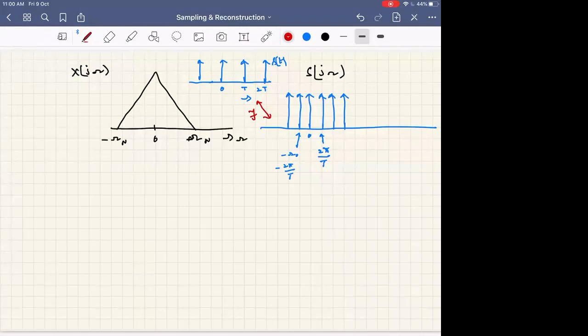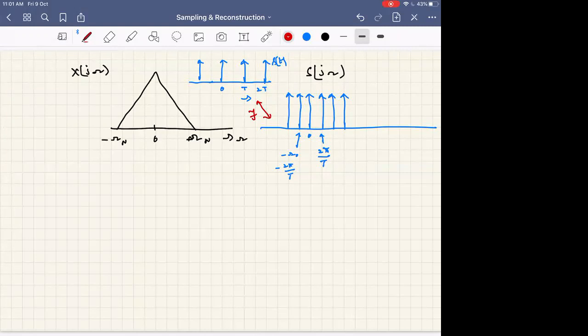Whereas if the time domain samples are close, then the frequency domain samples will be well separated. So the spacing is inversely proportional. In one domain, if you sample sparsely, the information in the other domain is compactly represented.